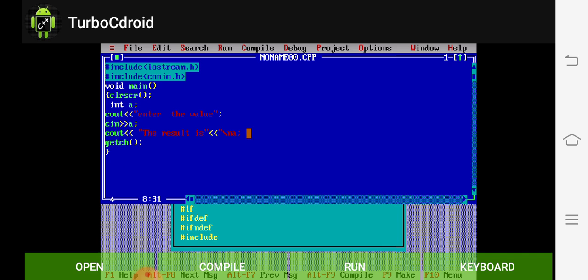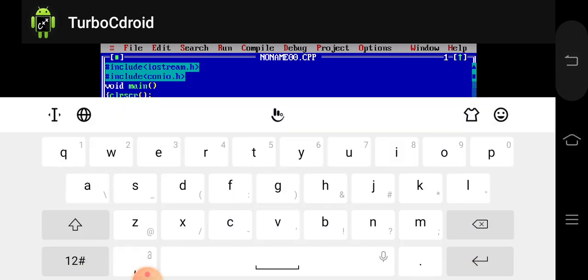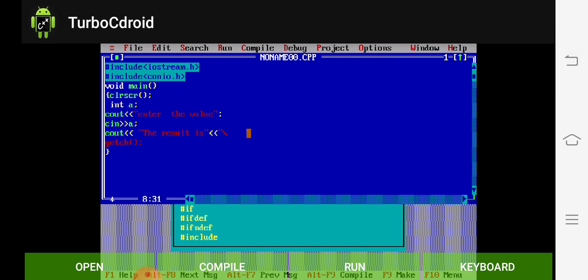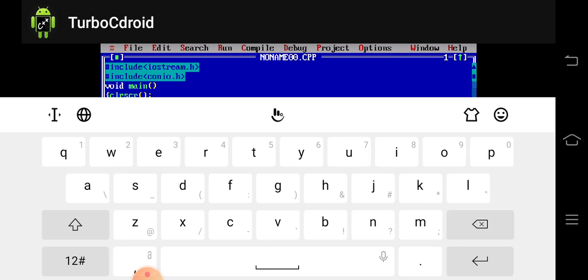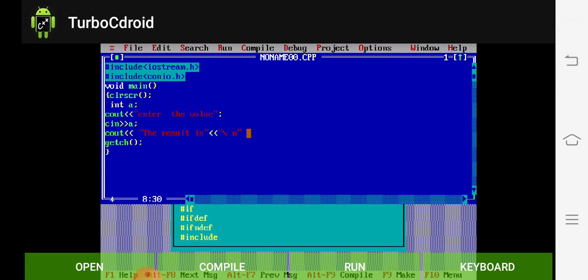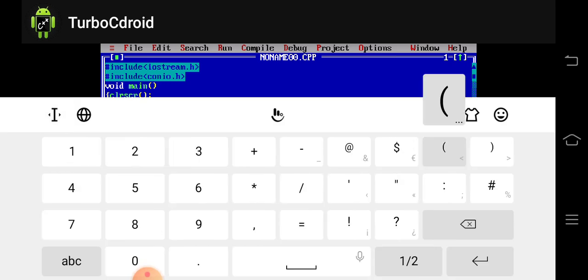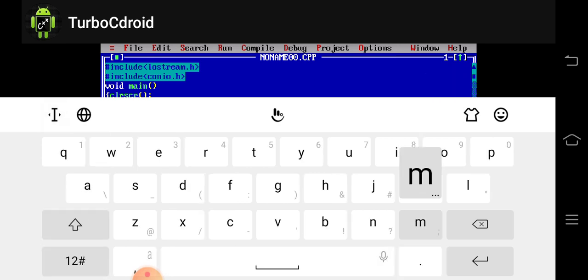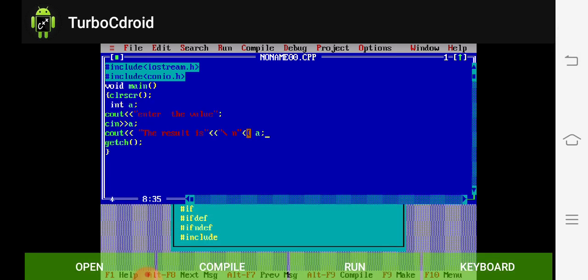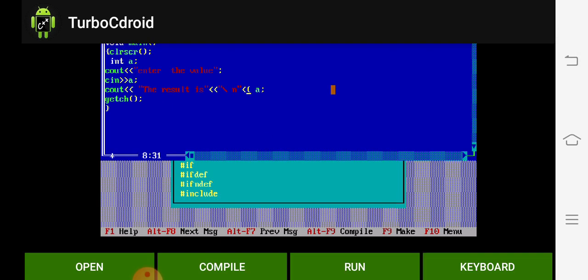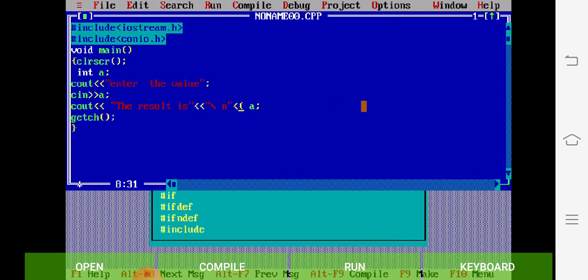So here is the function. I'm erasing this one, then slash n, then double inverted comma, then again this sign, and then my variable a, and then semicolon. Okay, so here see the first, this thing is not correct because it is displayed as this sign, so this is not correct.